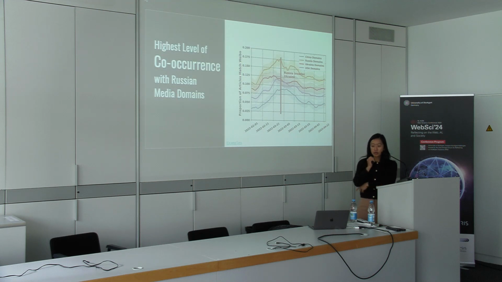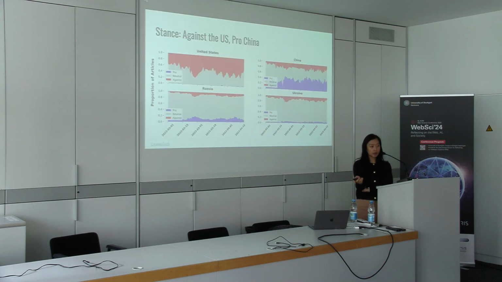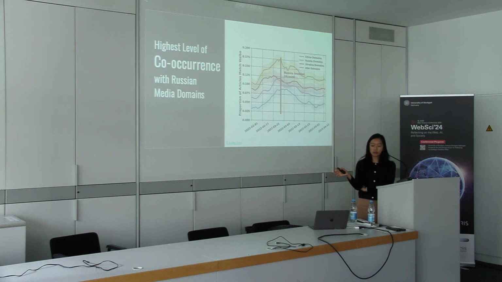Okay. So then when we look at co-occurrence, where are these stories about the war coming from? We find that the highest level of co-occurrence is with Russian media domains. So that's in the orange here. And again, on the x-axis is time, and y-axis is the proportion of articles in each domain that match with the Weibo content.